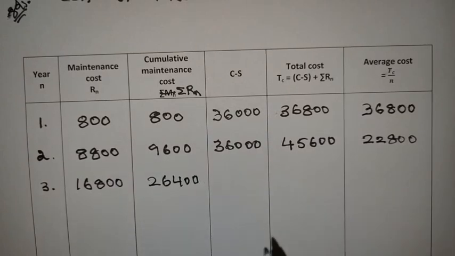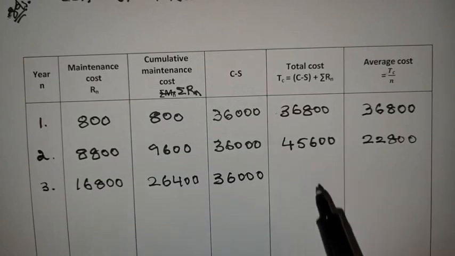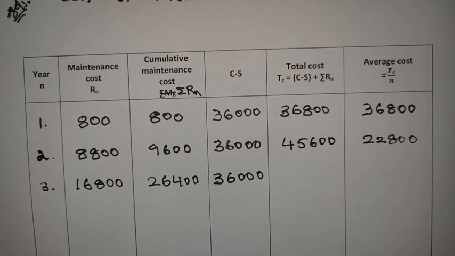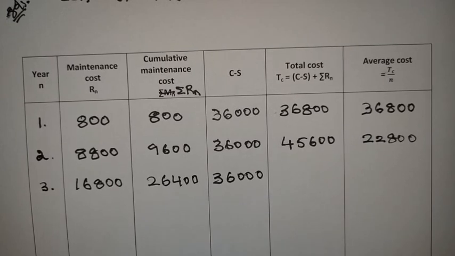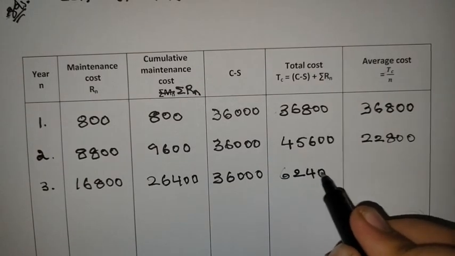26,400. Then what is C minus S? 36,000. And what is the total cost? 26,400 plus 36,000. Then you will get 62,400.